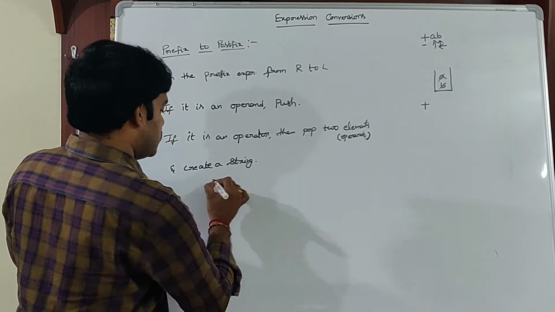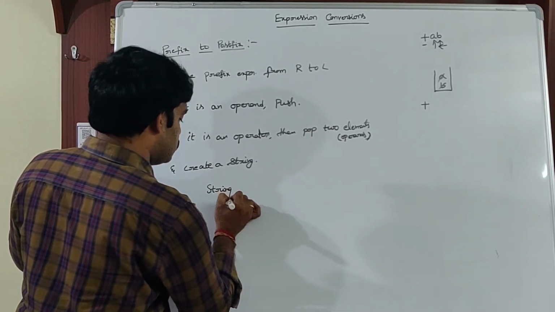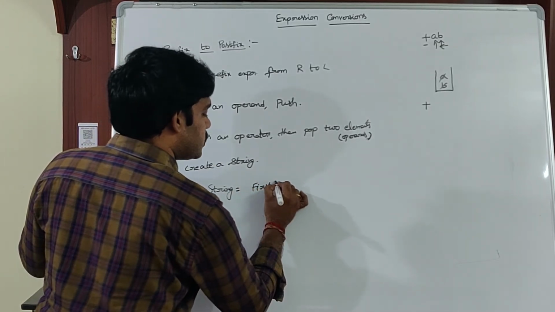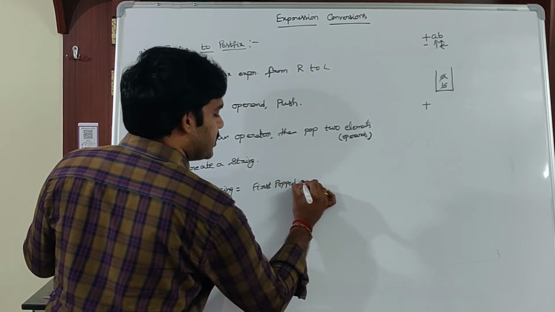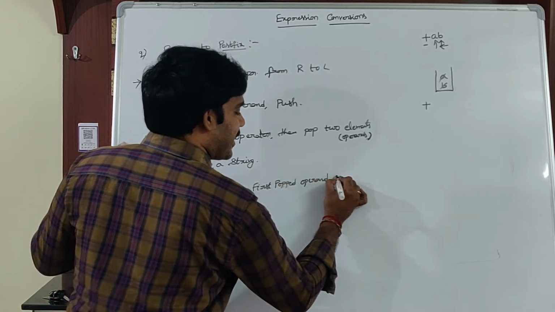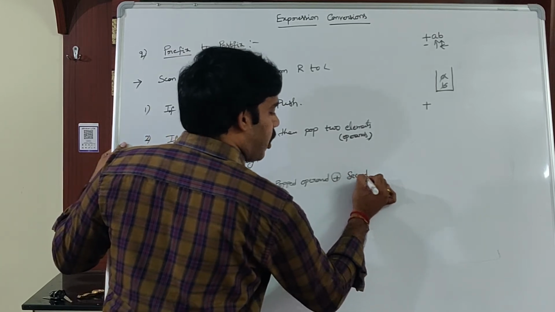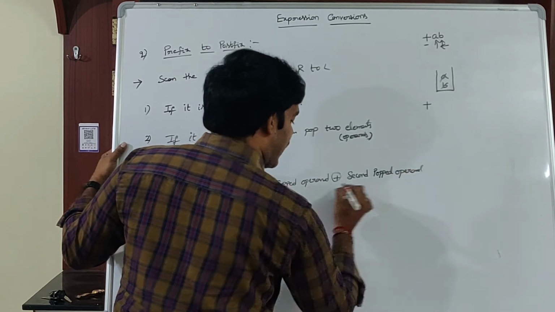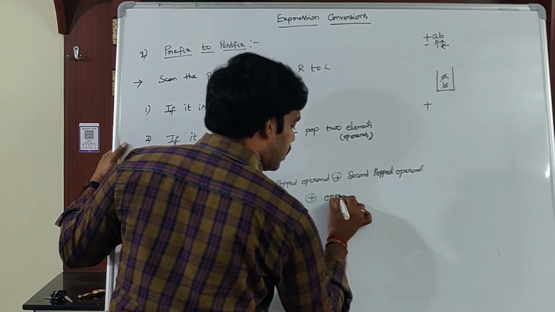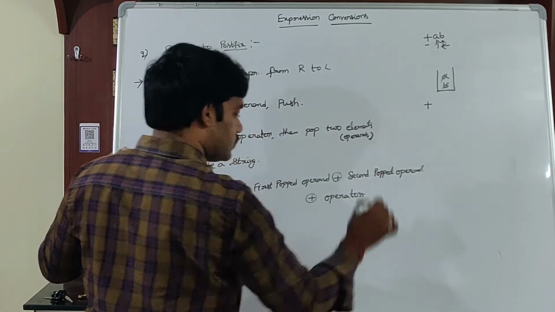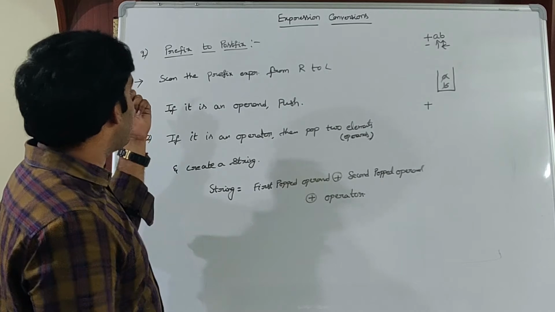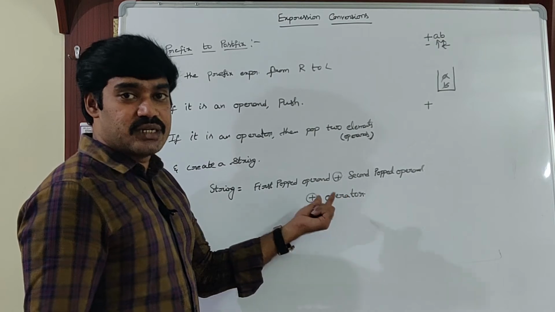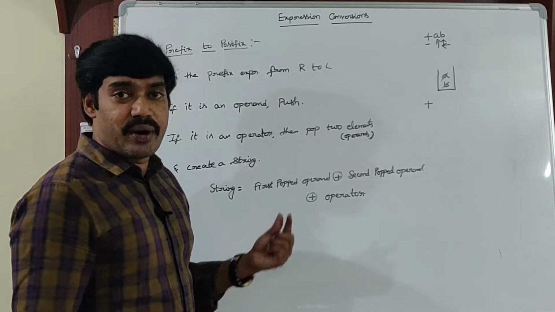Then how to create a string? String is equal to the first popped element, that means operand, concatenation, followed by the second popped operand, concatenation, operator. This is the way to create a string while converting a prefix expression into a postfix expression.